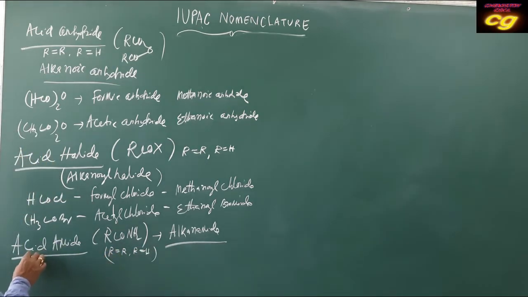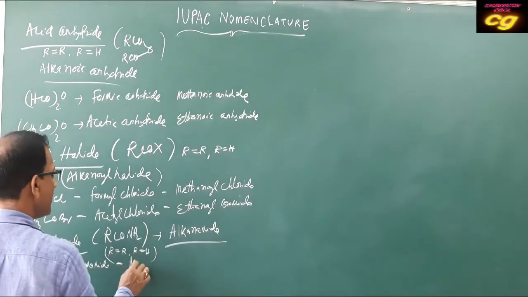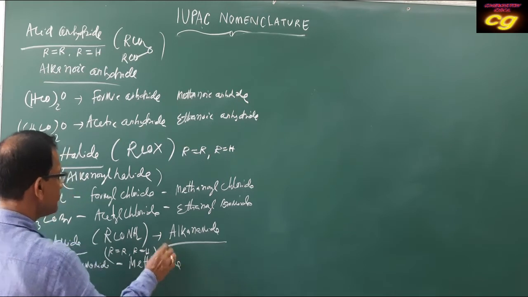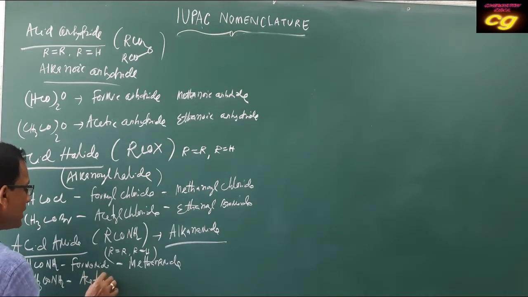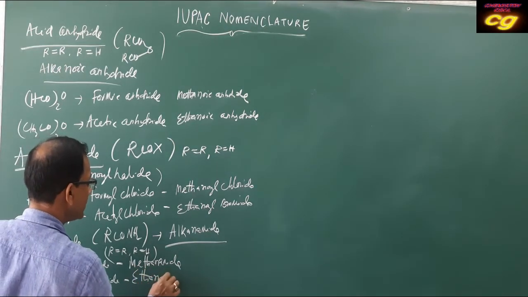So HCONH2 is called formamide. It is also called methanamide as per the IUPAC name. And if you write CH3CONH2, as it is from acetic acid, it is acetamide, and as it has 2 carbons, ethanamide.